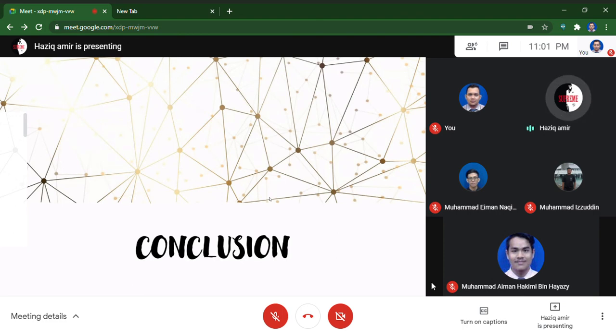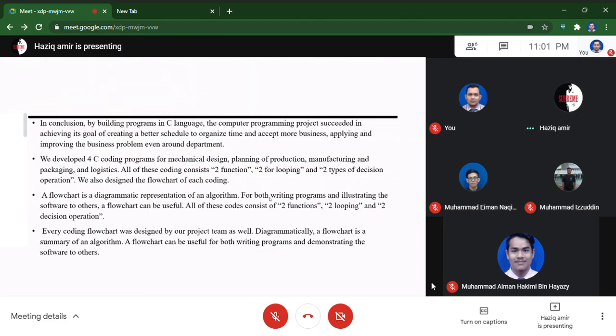And today I want to talk about the conclusion. In conclusion, by building programs in C language, the computer programming project succeeded in achieving its goal of creating a better schedule to organize time and accept more business, applying and improving the business problem even around department. We developed 4 C coding programs for mechanical design, planning of production, manufacturing, and packaging and logistics.